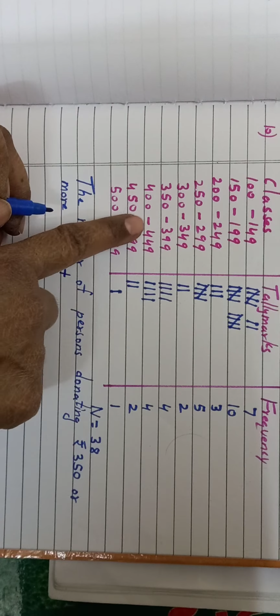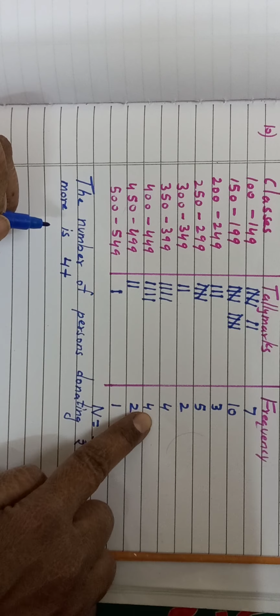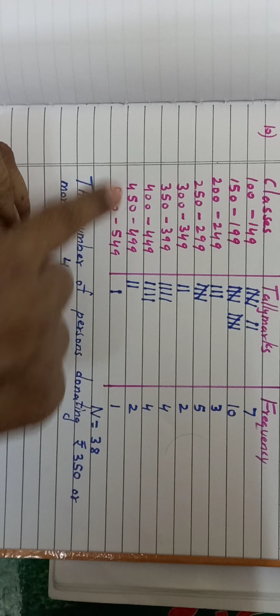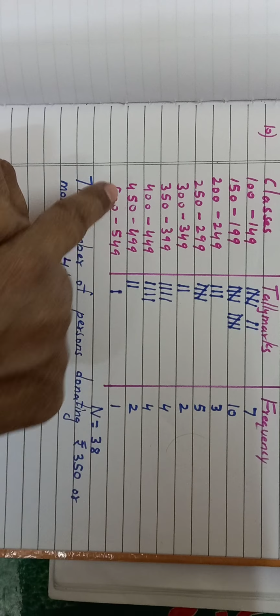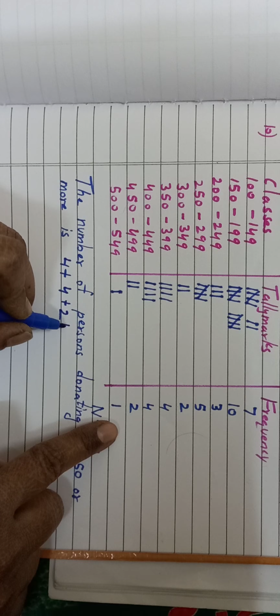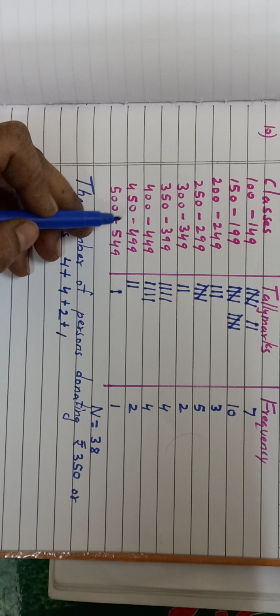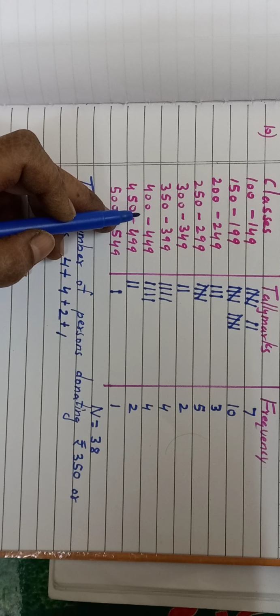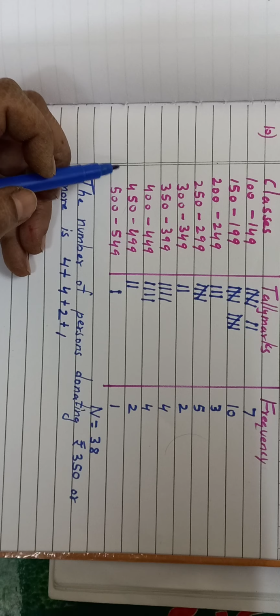Plus, now above 350 you want. So in these classes, what frequency is given? 4, 450 to 499, 2, 500 to 549, 1. This frequency is the number of persons who have donated a certain amount. So above 350, how many persons have contributed rupees 350 or more?